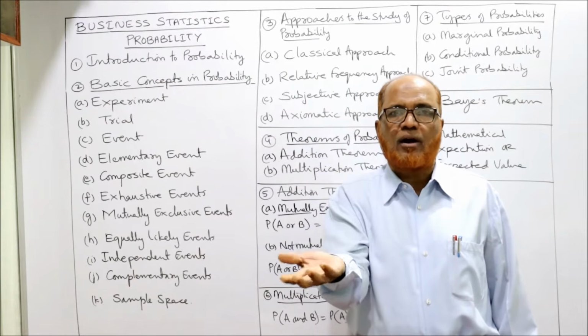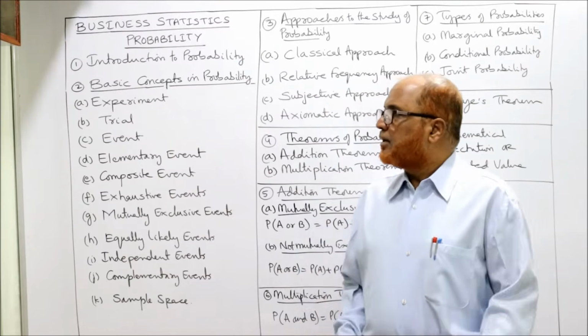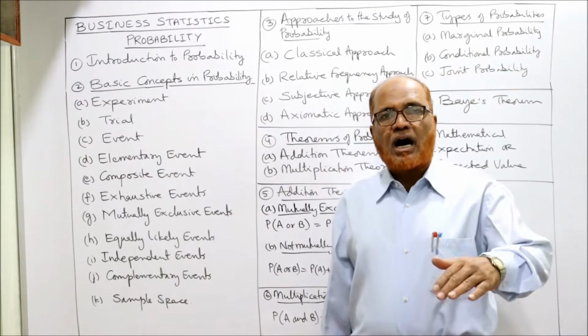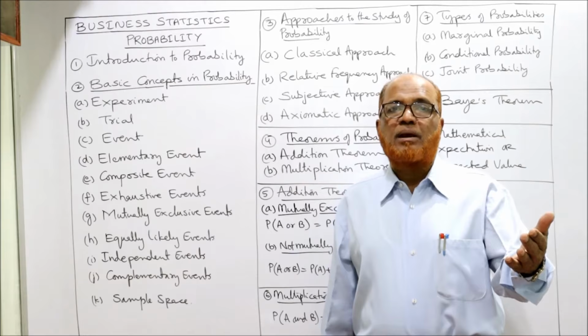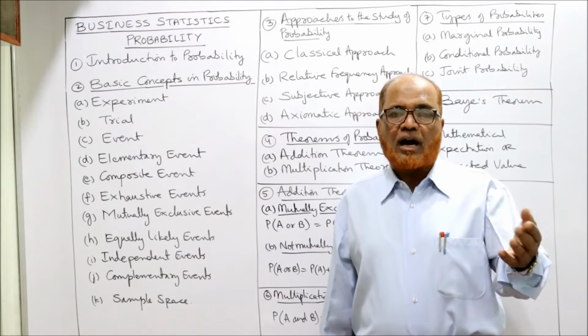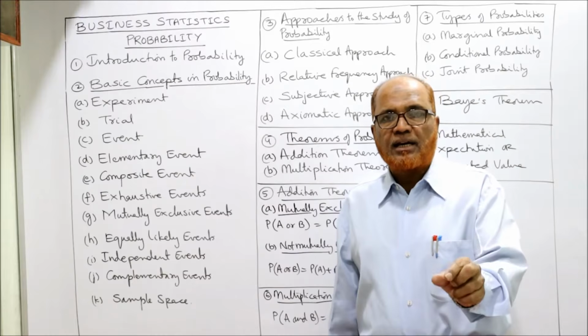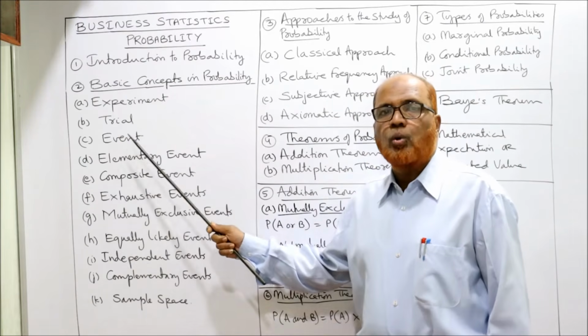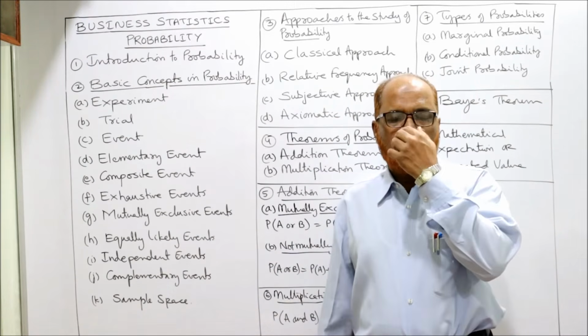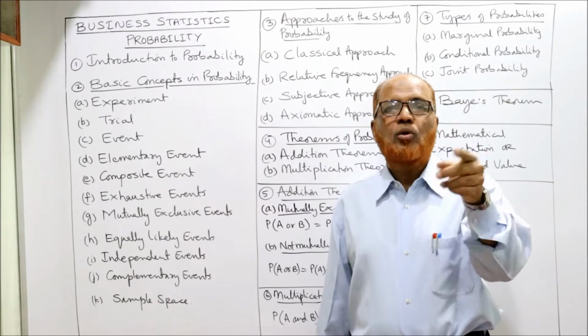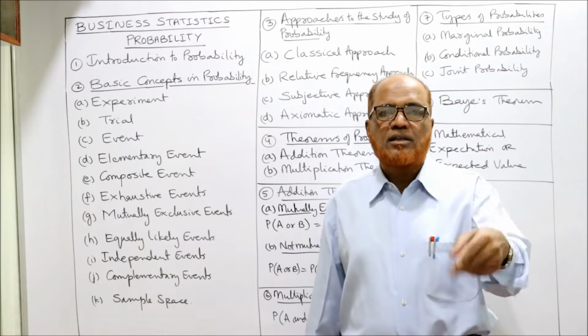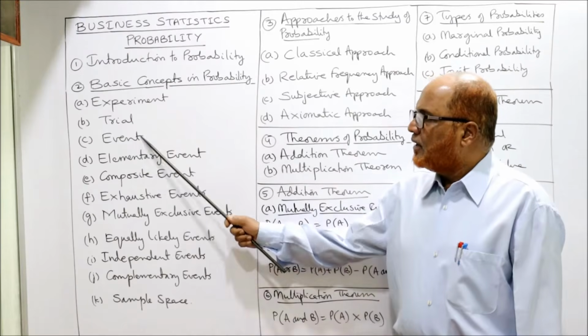The outcome may be head or tail, anything up. So event means the outcome, the result of the experiment, the result of the trial. When you throw the coin, getting head up or getting tail up, this is the event. Two events are possible: you may get head or you may get tail. These two are called events.